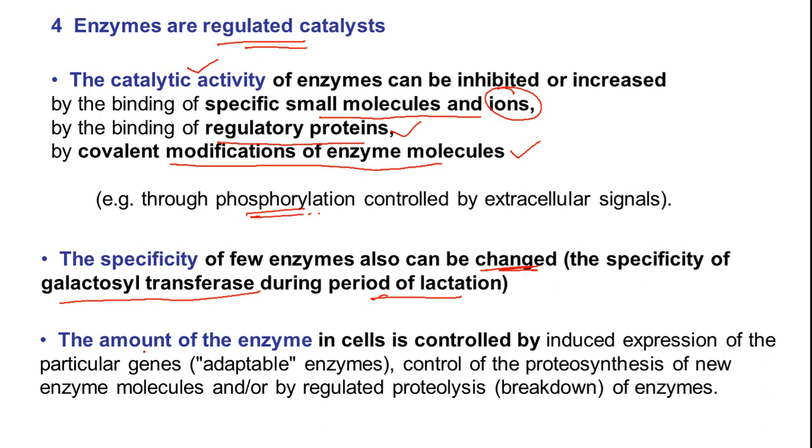And the next one is the amount of enzyme. This is more like quantitative control, as opposed to qualitative control. Quantitative means, in the beginning, in the adaptability concept, I told you that somebody is taking carbs to get energy. In this type of person, you will find more and more of alpha amylase enzyme, because he is not eating any proteins.